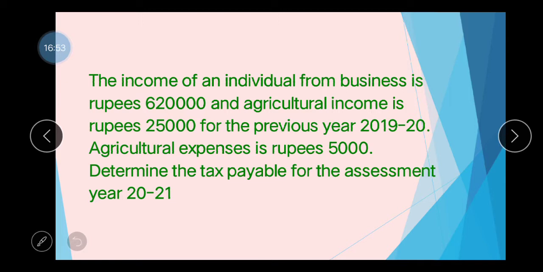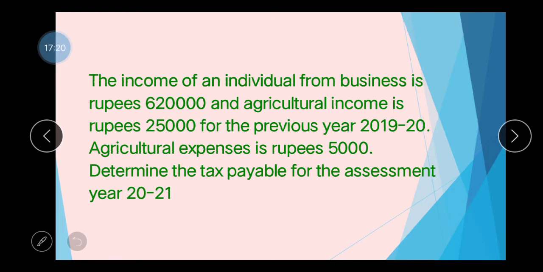Net agricultural income is 20,000: 25,000 gross agricultural income, from which we deduct the agricultural expenses of rupees 5,000. So the net agricultural income is 20,000, which is more than rupees 5,000. These two conditions are met, and the assessee is an individual. So definitely we have to integrate agricultural and non-agricultural incomes.